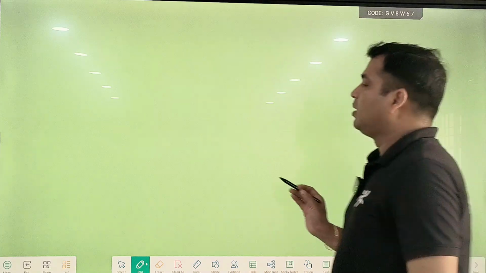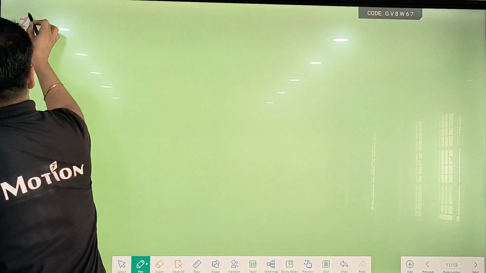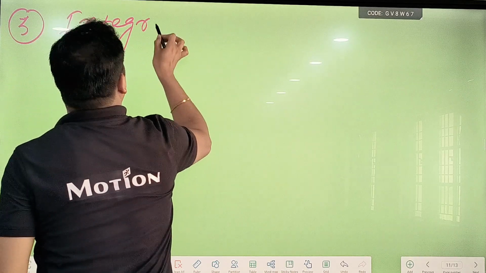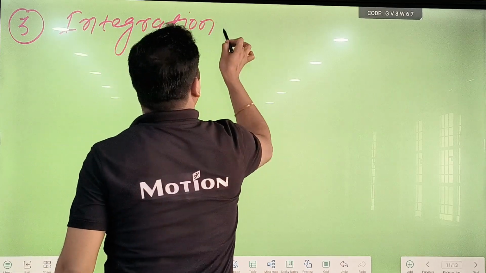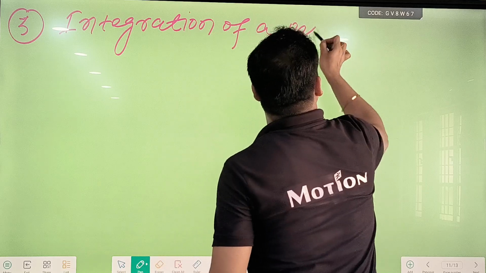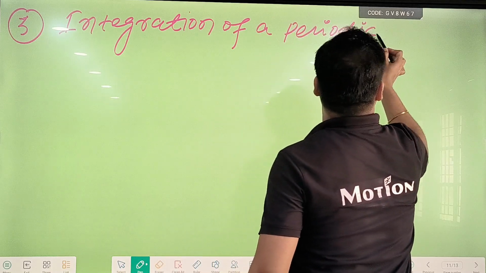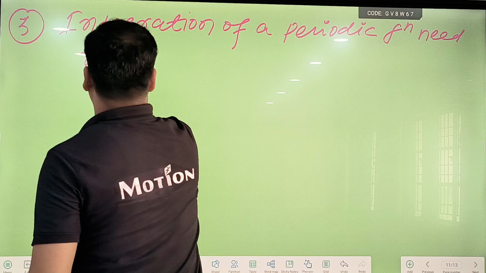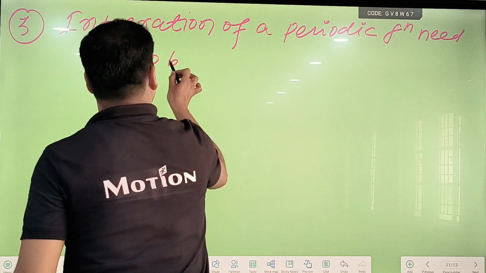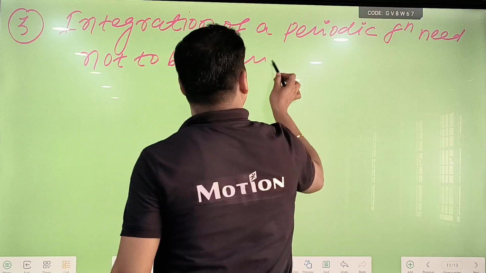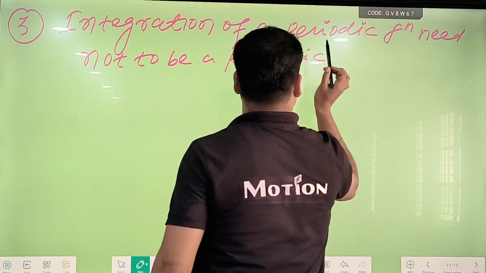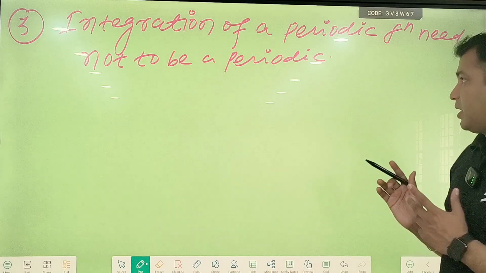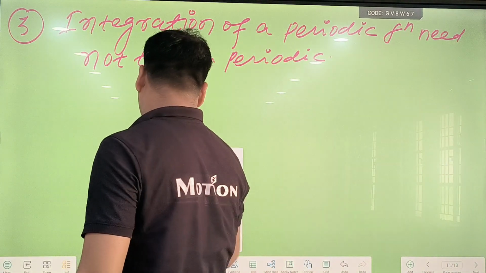So I am going to explain point number 3. Integration of a periodic function need not be periodic. How? See this here, I am going to explain with an example again.